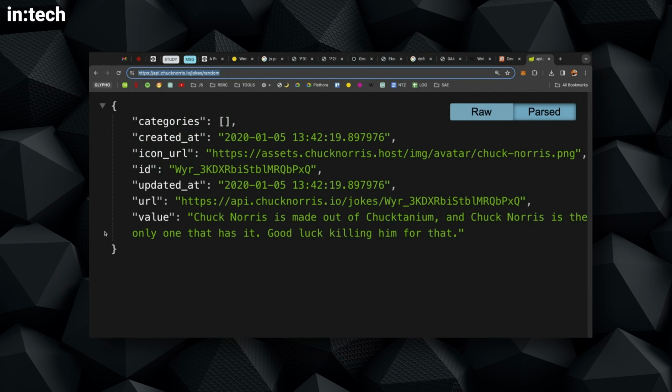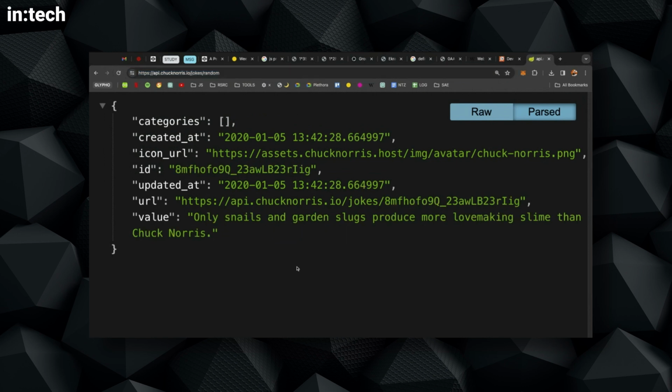So this is JavaScript Object Notation. It's pretty much like an object in JavaScript that has different properties. The punchline is this one, the value: Chuck Norris is made out of titanium, and so on. So whenever we go to this address, we get a random joke every time.